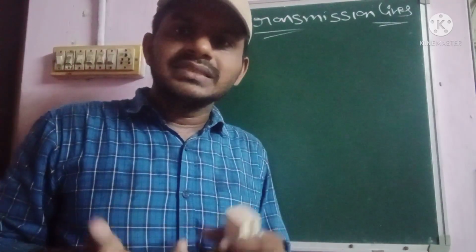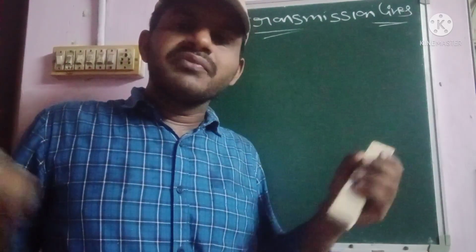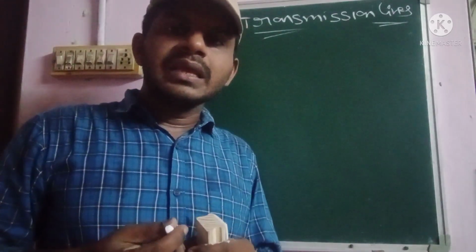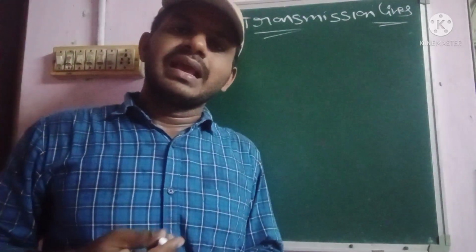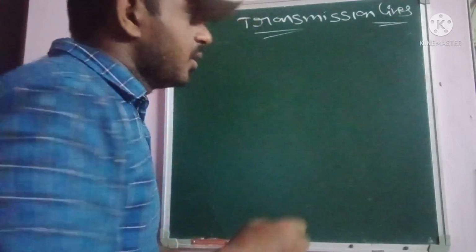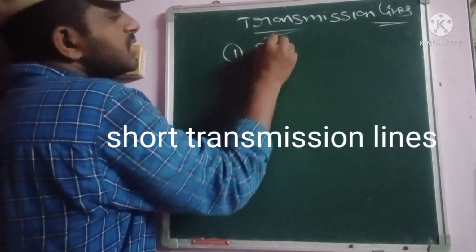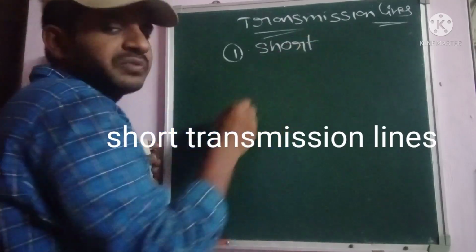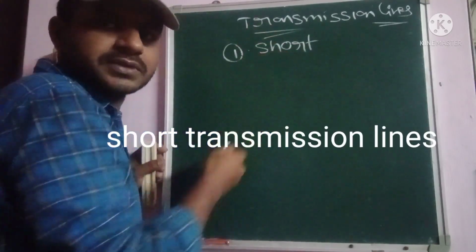Basically, transmission lines can be classified into three types.